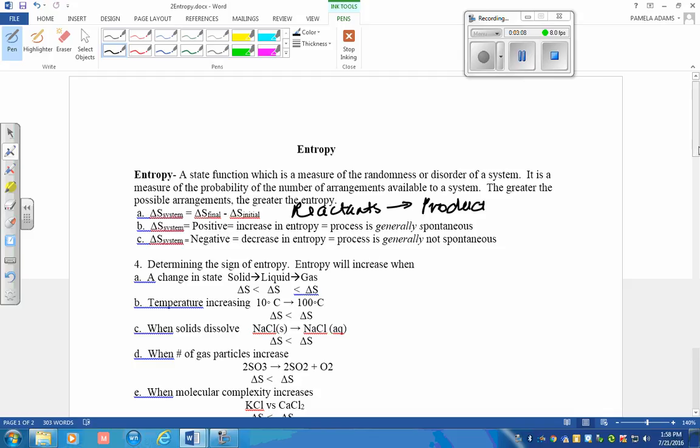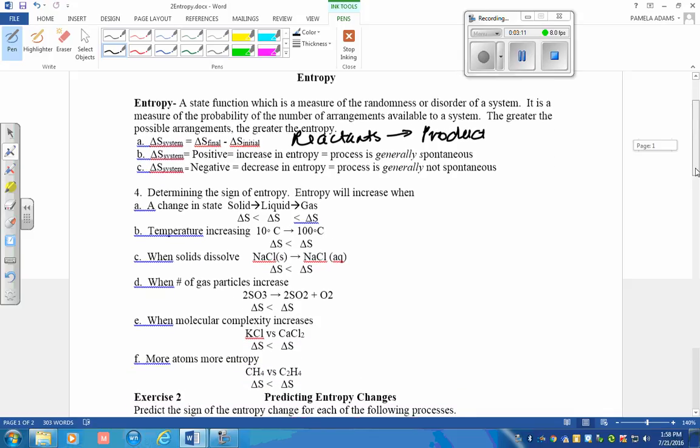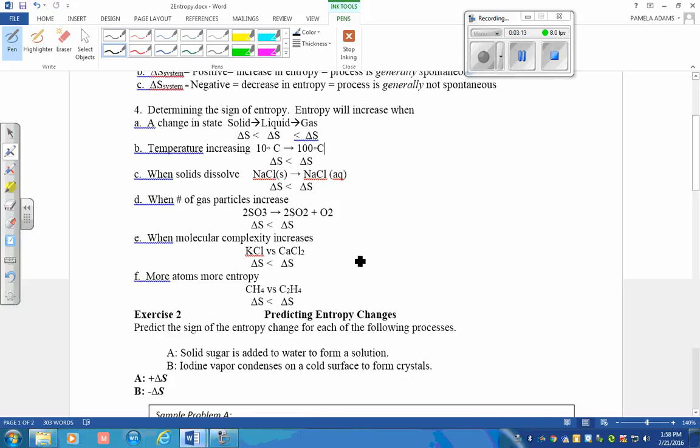Okay, you can look at certain chemical equations and by inspection see if the entropy of that reaction will increase. If in a chemical reaction you see that the products have gone from a solid, very organized state, to a gaseous, random state, that would denote an increase in entropy. The entropy of a solid is less because it's more organized than the entropy of a liquid, and a liquid is more organized than a gas.